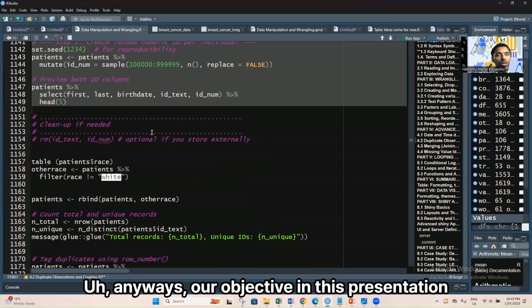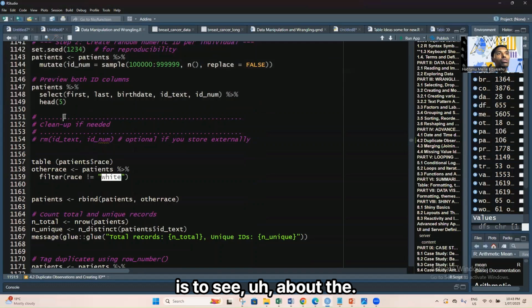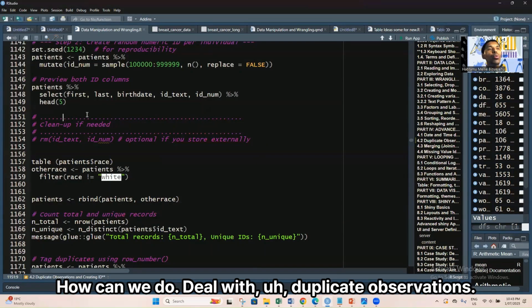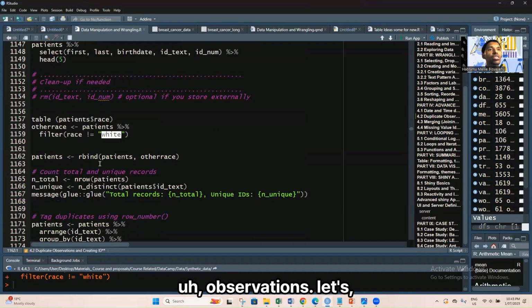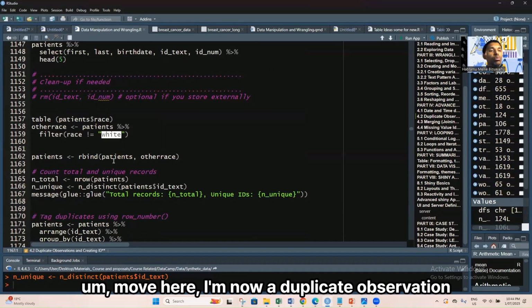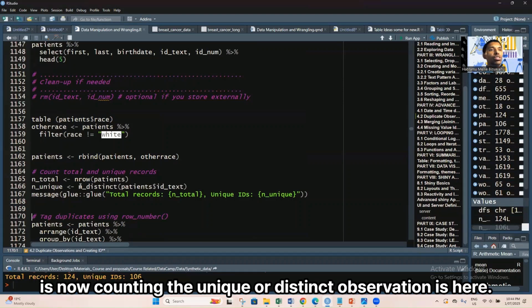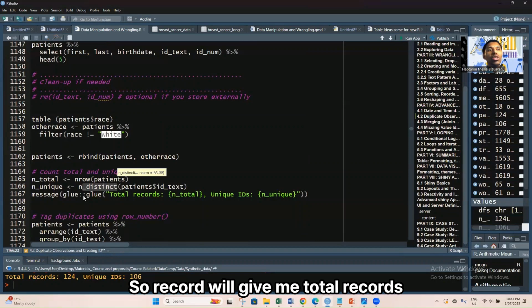Anyways, our objective in this presentation is about how we can deal with duplicate observations. So we'll do some duplicate observations. Let's move here. I'm now counting the unique or distinct observations here. So record will give me the total records, n total.